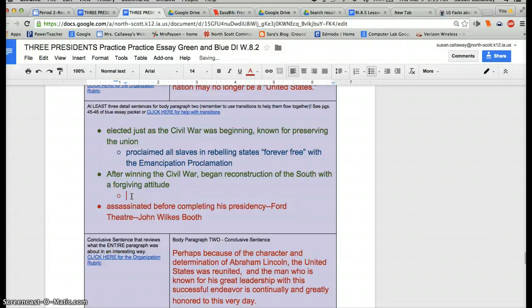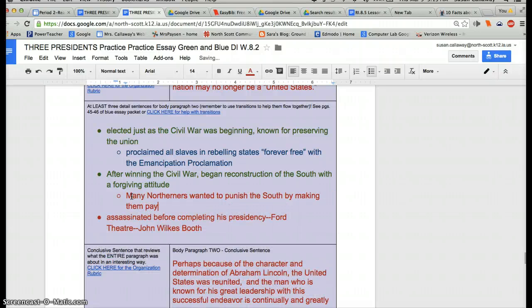Well, really it looked like many Northerners wanted to punish the South by making them pay for parts of the war, but Lincoln advocated amnesty.